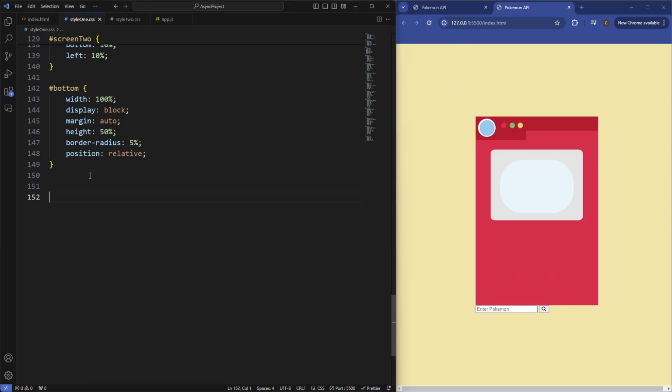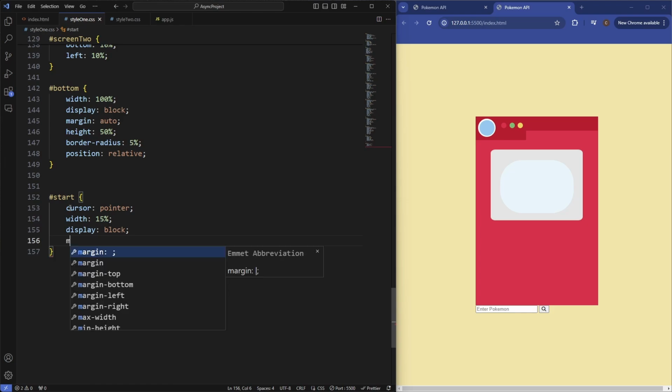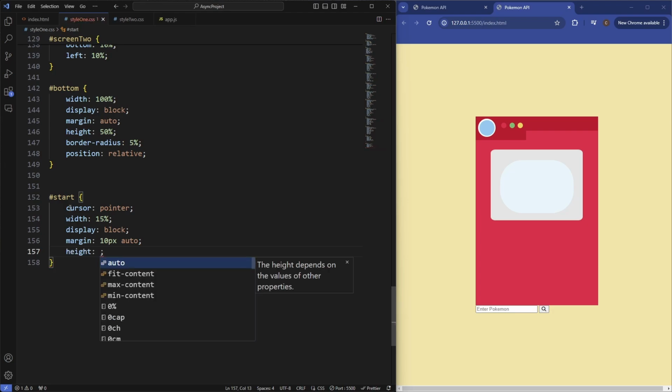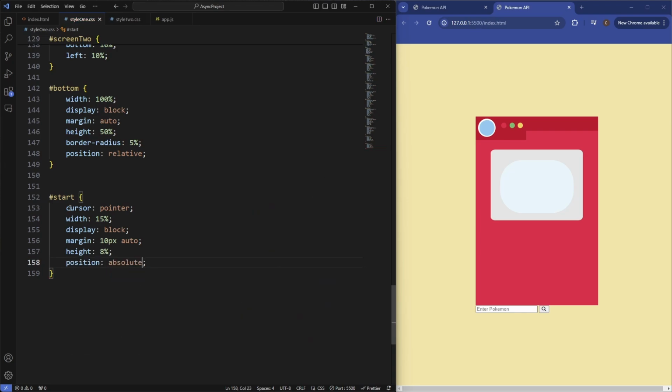But first let's just do the start, which will set the cursor to a pointer, set the width to be 15%, set display of block, margin 10 pixels, auto, so 10 pixels top and bottom, and then on the left and right. Set the height of this to be 8%, and the position absolute.